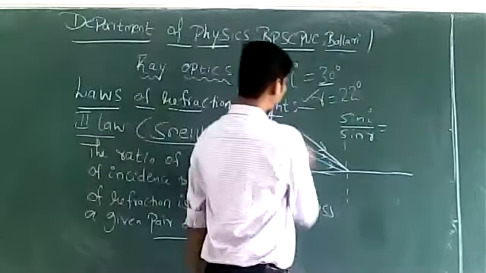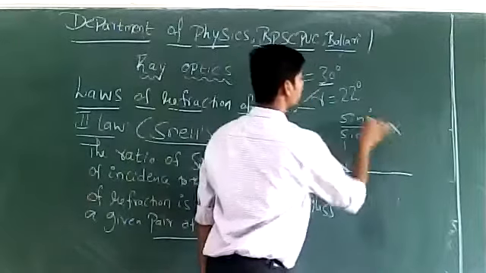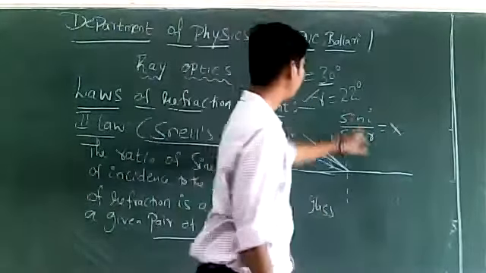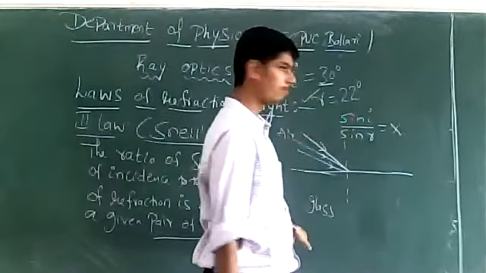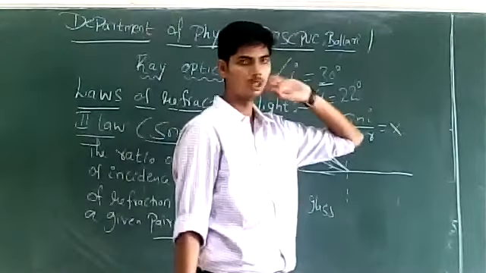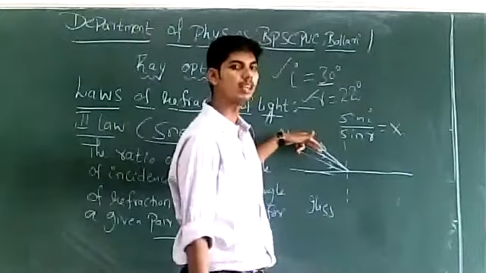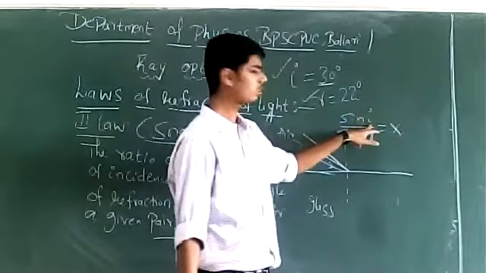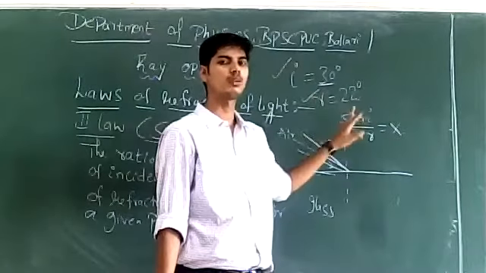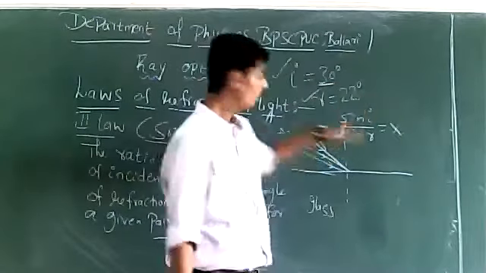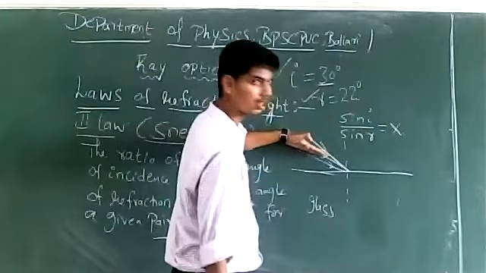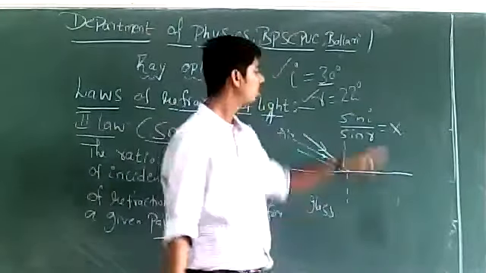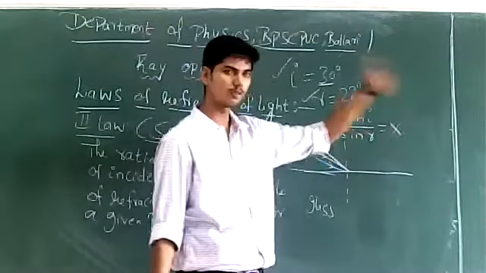for air and glass, let us suppose sin i by sin r comes out to be x. What is sin i by sin r for the air-glass pair? It is x. Angle of incidence 20 degrees, angle of refraction say 12 degrees: sin 20 by sin 12 gives x. Make the angle of incidence 20 degrees, angle of refraction becomes say 13 degrees: sin i by sin r is again x.